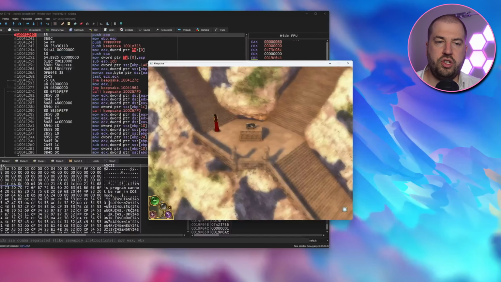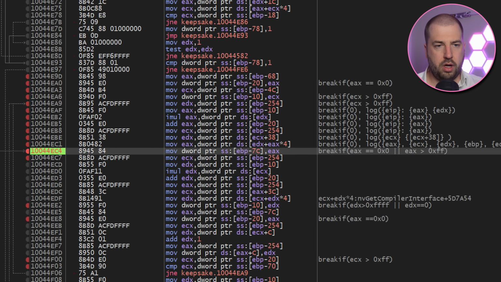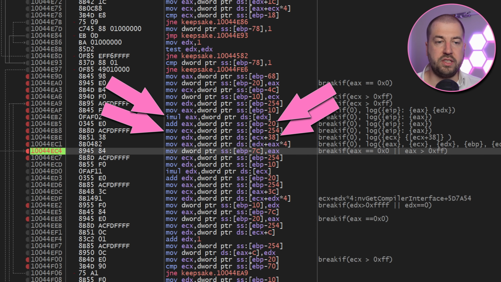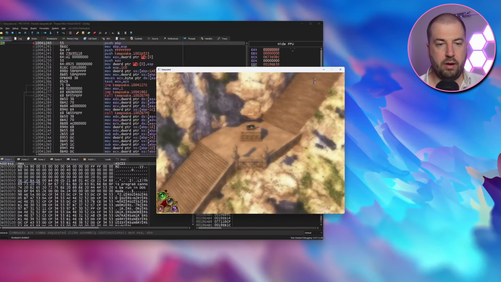The crashing function seems to be called twice, once when you click to set a new target for the player, and again when the player reaches that target and triggers a new screen to load. I'm trying to divine some difference between the two. We know at the point of the crash the result of EDX plus EAX times 4 is massive. And if we trace through the assembly, we can see 4 places where the calculation could go wrong. This is pretty painful, but I've been slowly grinding it out.